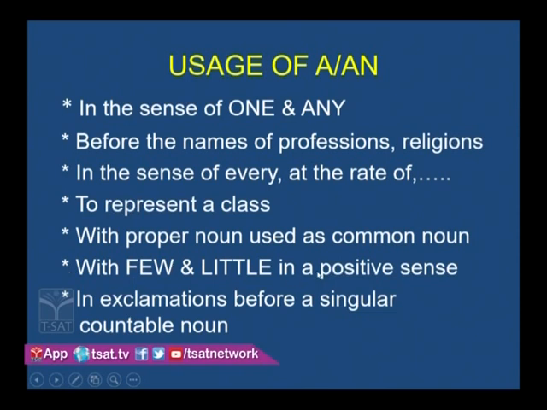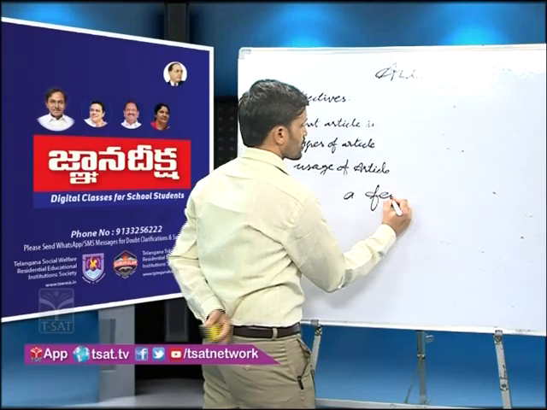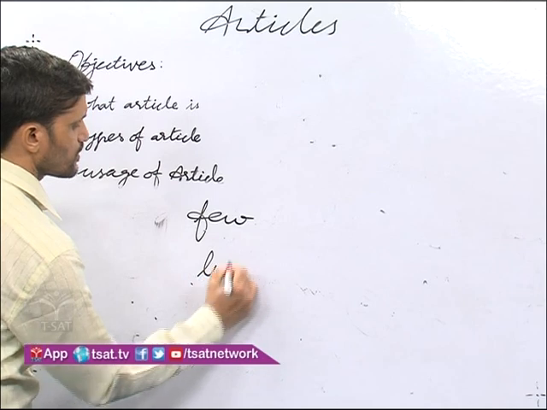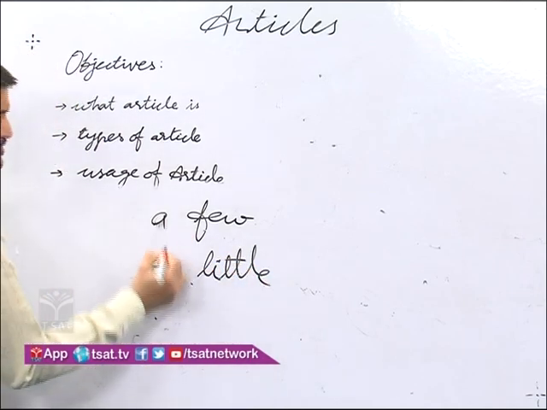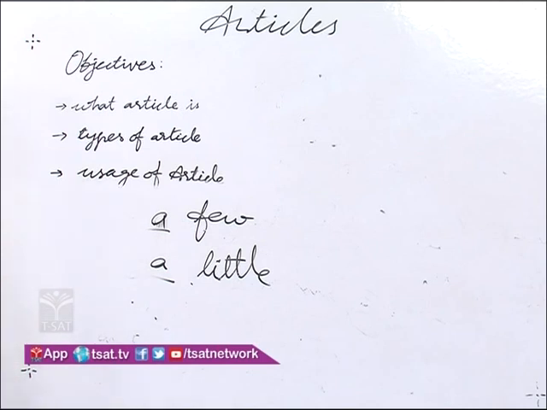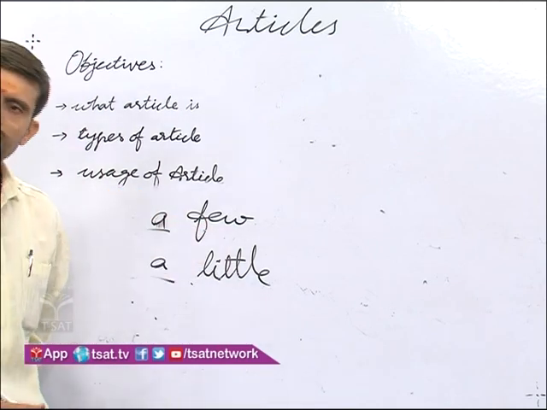Few and little in a positive sense. Look at the board. Whenever we use a before few and little, it gives a positive sense.